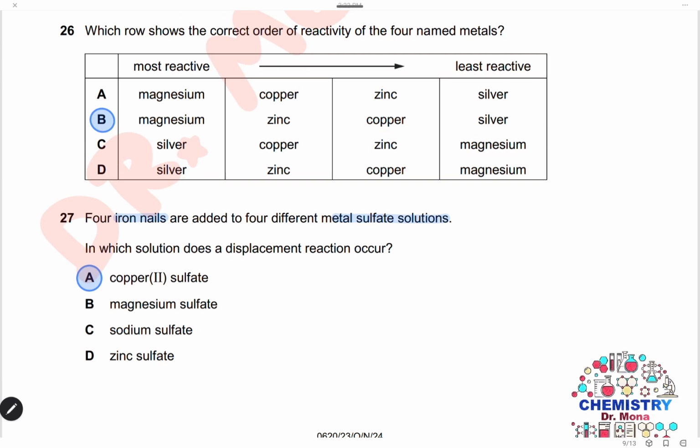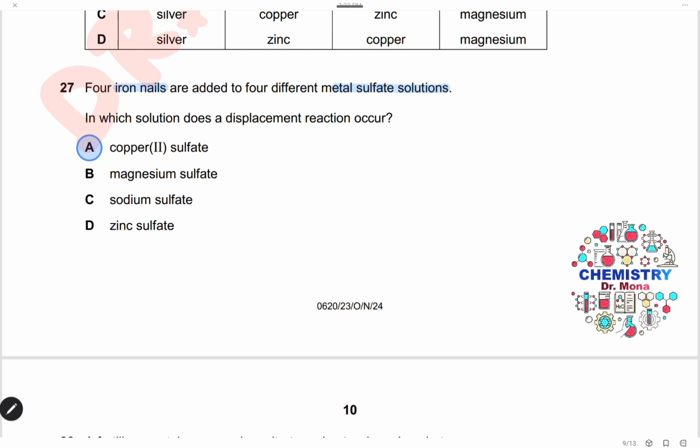Which row shows the correct order of reactivity of 4 named metals? Magnesium, zinc, copper, and silver. Of course, magnesium is more reactive than zinc, then copper, then silver. From the most reactive, magnesium comes first, then zinc, copper, and silver. So the answer is B. Question 27. 4 iron nails are added to 4 different metal sulfate solutions.